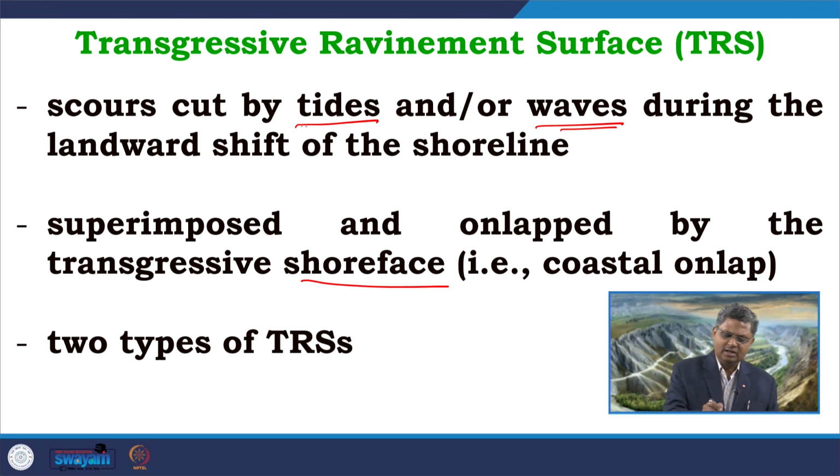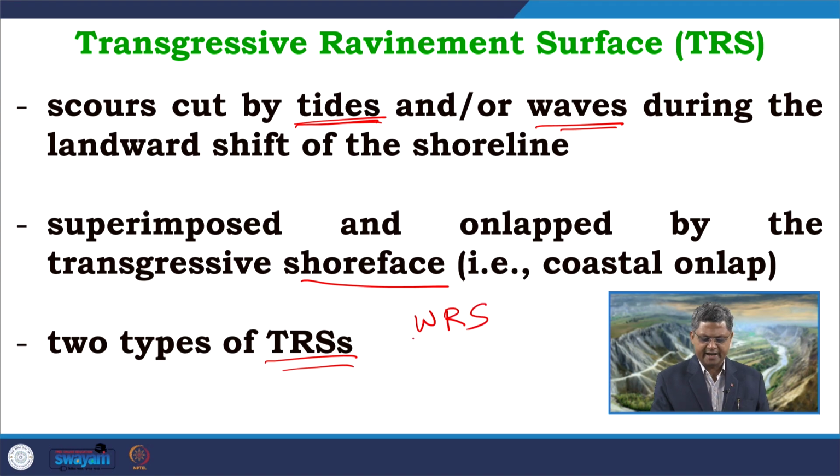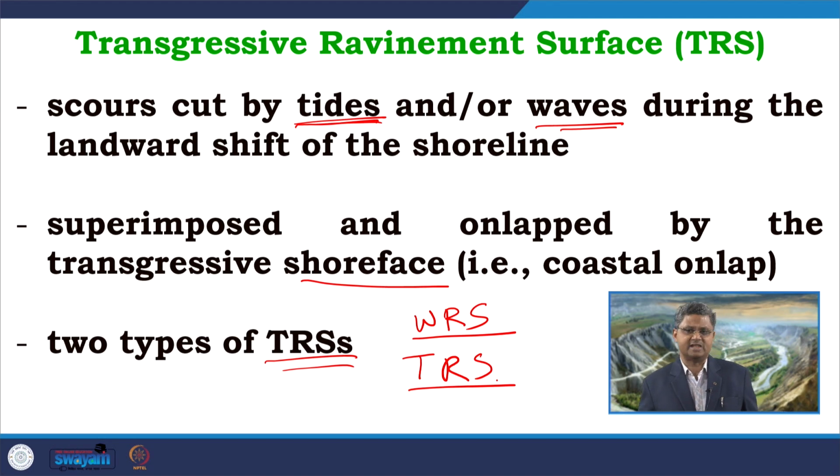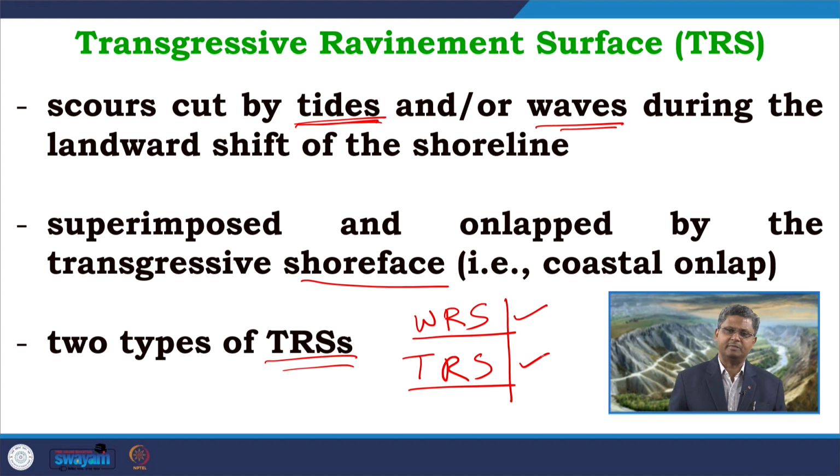Based on the type of erosion, who is responsible for the scouring, we can identify two different types of transgressive refinement surfaces. One is called the wave refinement surface, abbreviated as WRS, and the second is the tide refinement surface or tidal refinement surface. So, based on the dominant agent responsible, it can be either a wave refinement surface or a tidal refinement surface.